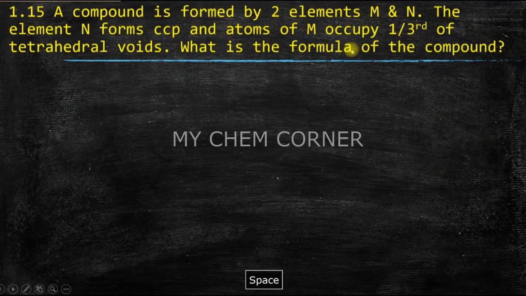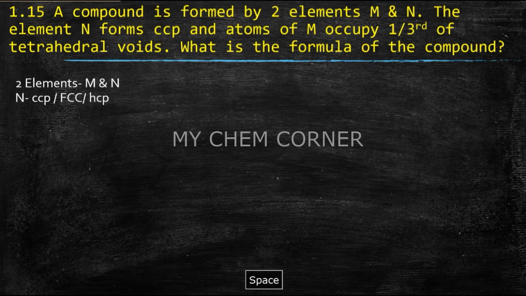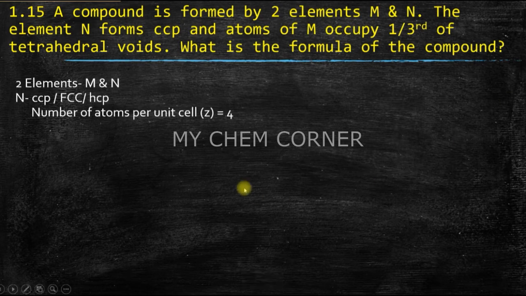Alright. Now the next question is, a compound is formed by two elements M and N. The element N forms CCP and atoms of M occupy 1/3 of the tetrahedral voids. What is the formula of the compound? First, let's get some information from the question. We have two elements M and N. Of that, N will occupy the CCP. CCP can also be FCC or HCP. So we already know that the Z value, or number of atoms per unit cell, is 4. So that is done with N.